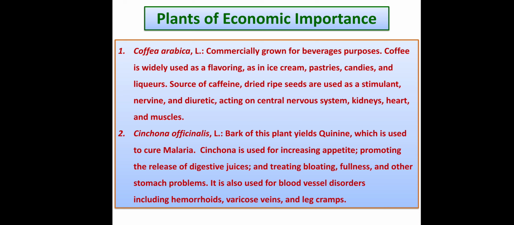Then it promotes the release of digestive juice, and of course it is used for treating bloating, fullness and other stomach problems, mostly related to the digestive tract. It is also used for blood vessel disorders including hemorrhoids, varicose veins and leg cramps. So this plant has a wide medicinal use, Cinchona officinalis.